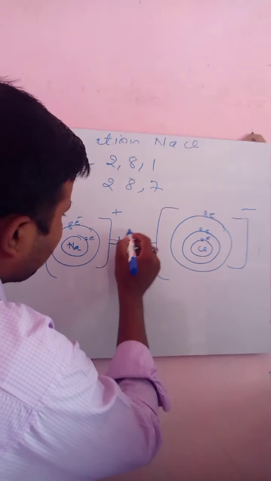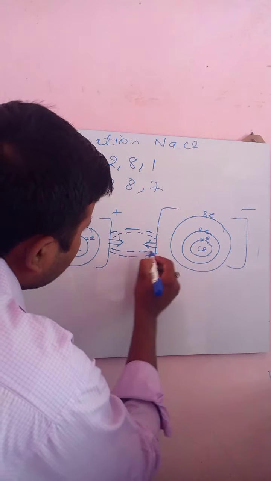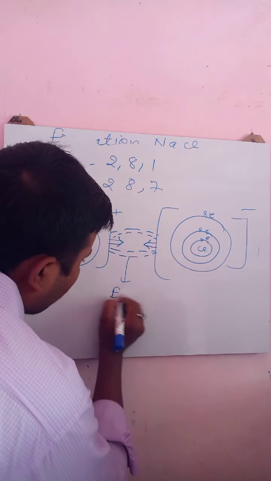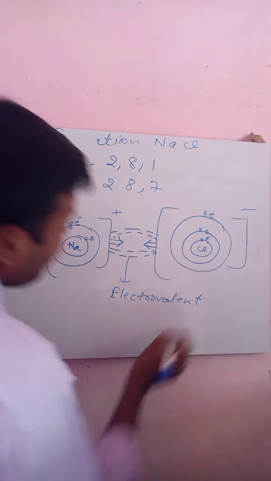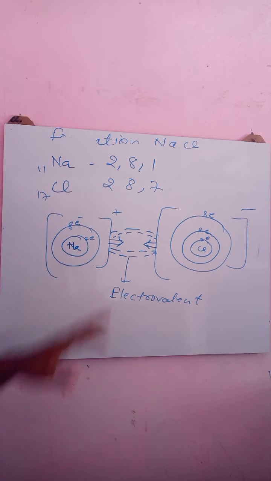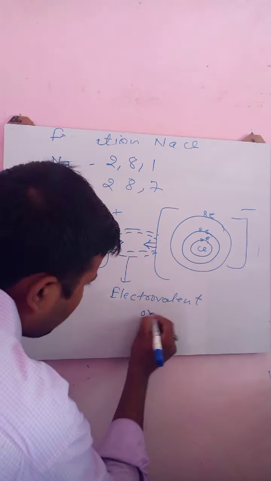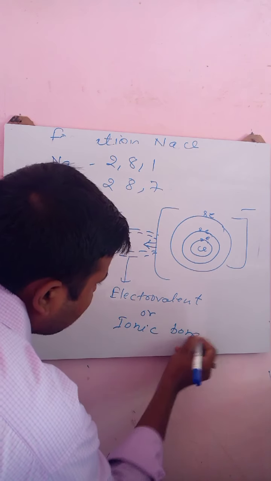This electrostatic force of attraction between the chloride and sodium plus ion is referred to as electrovalent bond. Electrovalent bond. Since this bond results due to the positive and negative ions, that's why it is also known as ionic bond, because they are formed by ions.